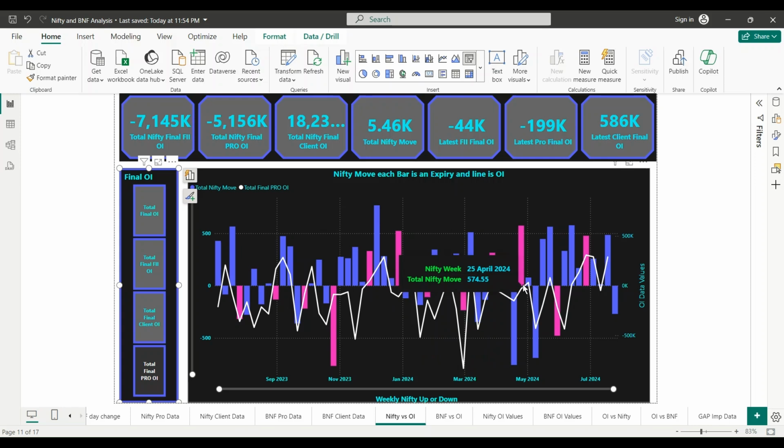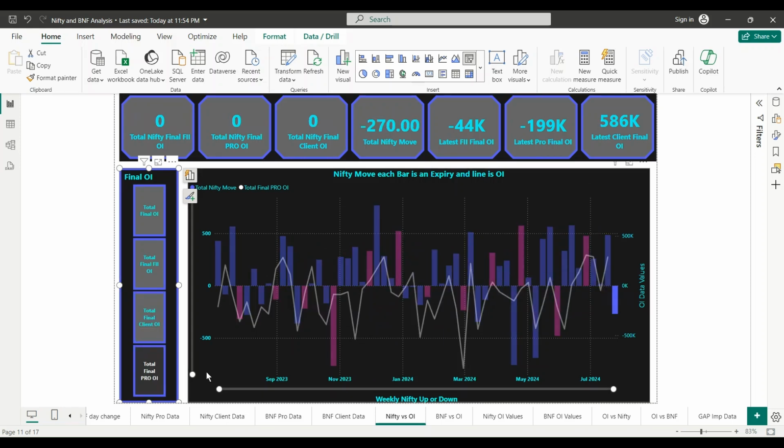Either they don't have any data, so they let the clients win, or they are winning. For this week it's down, and pros are minus 199k, so negative. So still they're winning.